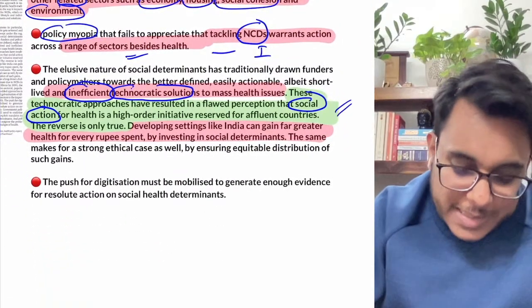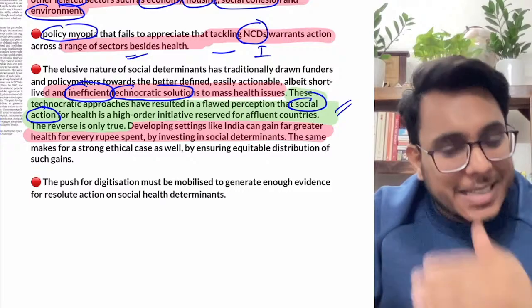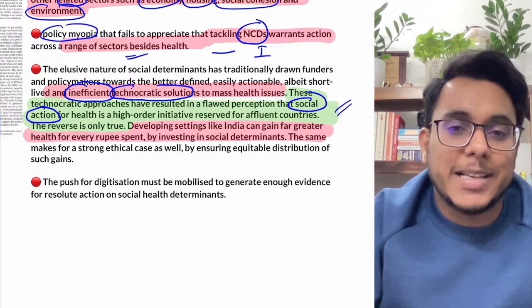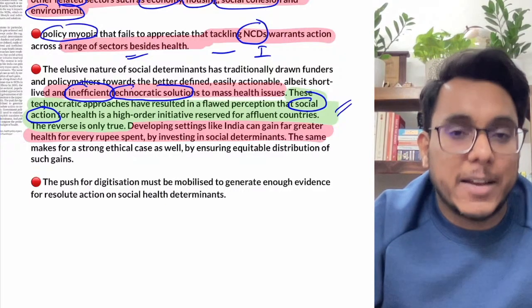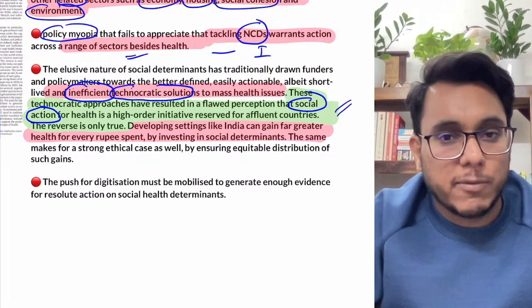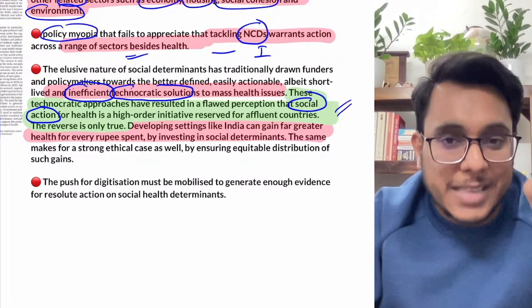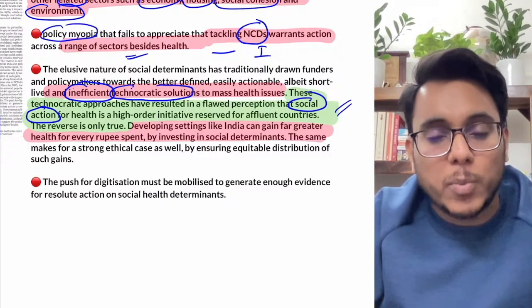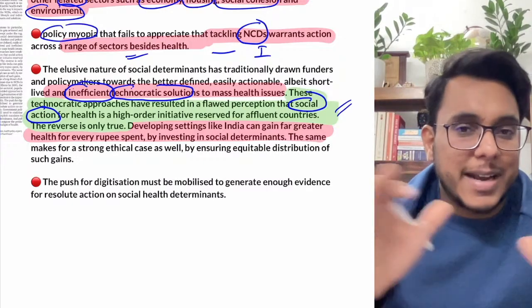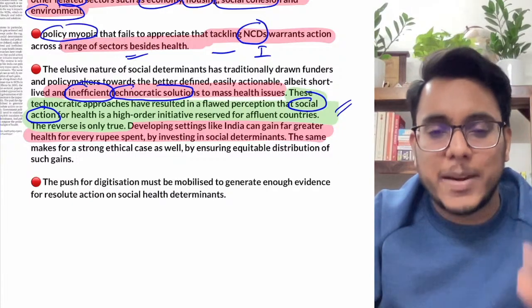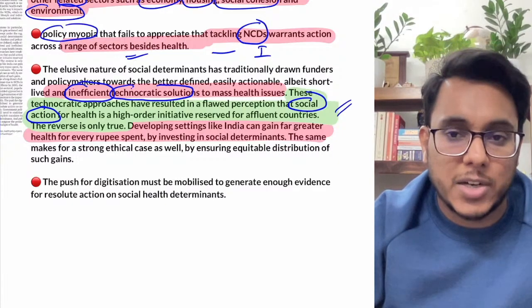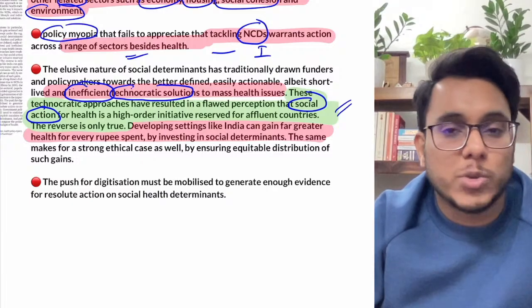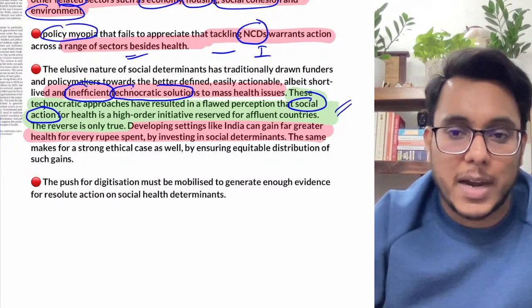Clear? Now it is said that in India such suggestions are many times ignored. It is said that we are a poor country, a developing country, we need to first focus on the core problems, that is, manpower is not there, infrastructure is not there, doctors are not there. These core problems we need to focus on. The social and health relation is something which should be discussed in developed countries, rich countries. But it has been said that no, such an idea is a wrong idea.